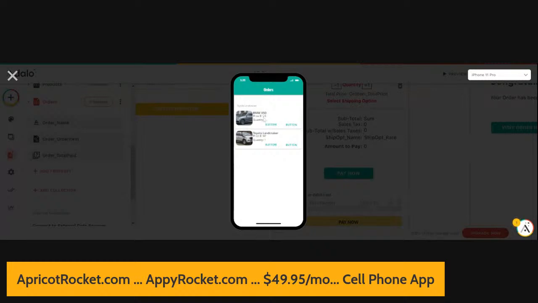It does show us the two items that were in the order. It doesn't show us anything about the dates or the sales tax or the shipping or anything like that. So we still have to add all of that stuff in. But what we've successfully done today is we have successfully built an order history process, where we can now start attaching a history of our orders to our clients.